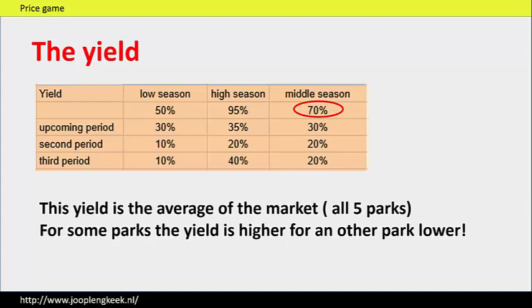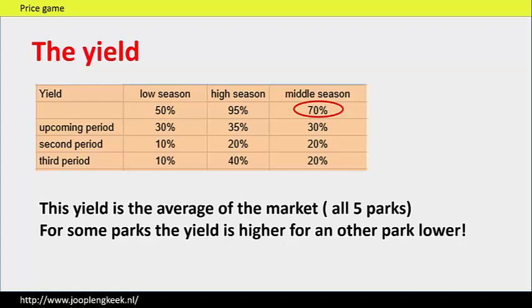Again, that's the average. And of course in the high season the yield is higher, and in the low season the yield is lower. And also in the high season the prices are higher, and in the low season the prices are lower. You have to set prices for 3 periods: the upcoming period, the second period and the third period.